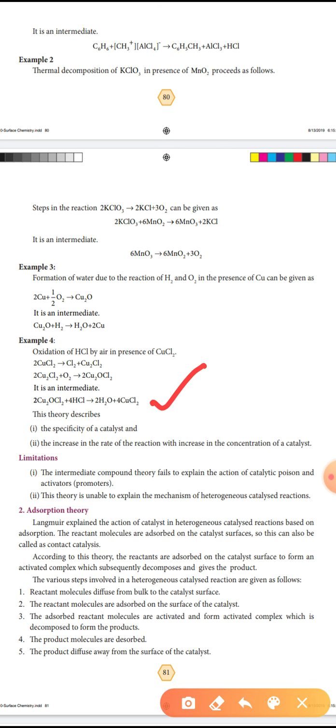In the intermediate compound formation theory, the rate of reaction increases with an increase in the concentration of the catalyst.